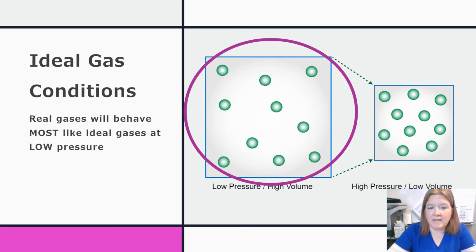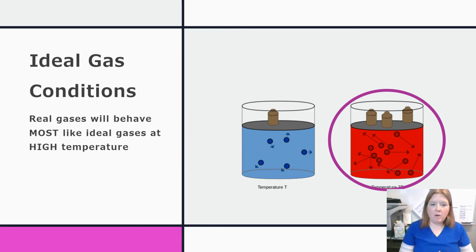Real gases will behave most like ideal gases at a low pressure because they're occupying less space. So there's less chance for collisions between them, and less chance for intermolecular forces to play a role. Also, real gases behave most like ideal gases at high temperature because they are moving rapidly.